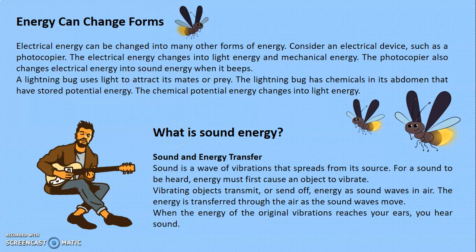Turn the page, please, to 104. Lesson 2. What is sound energy? Number 1. Read. Number in order the steps that describe how sound energy is transferred. Sound energy transfer. Sound is a wave of vibrations that spreads from its source. For a sound to be heard, energy must first cause an object to vibrate. Vibrating objects transmit or send off energy as sound waves in air. The energy is transferred through the air as the sound waves move. When the energy of the original vibrations reaches your ears, you hear sound.